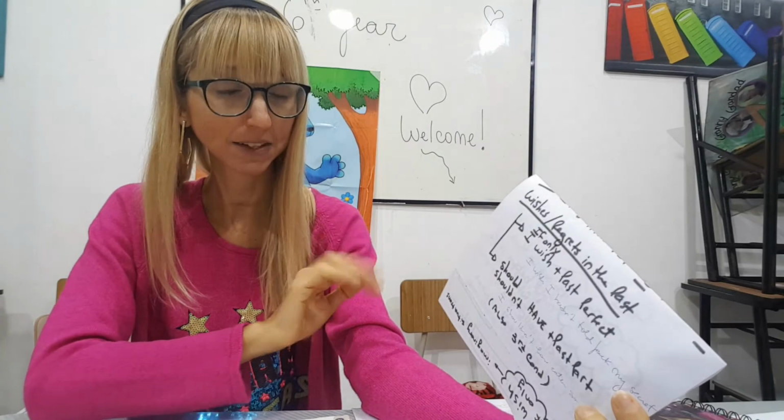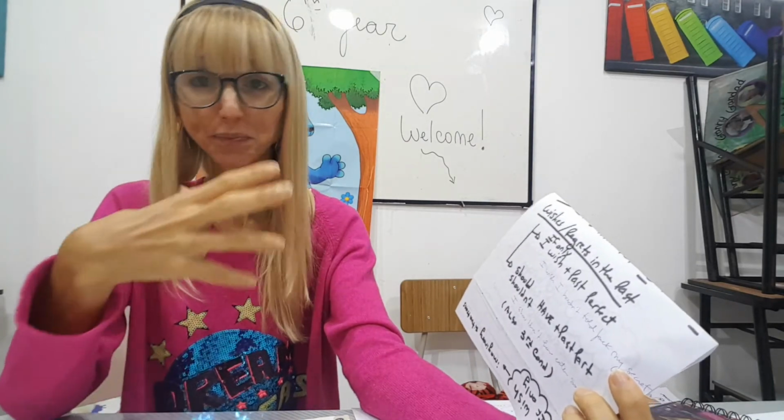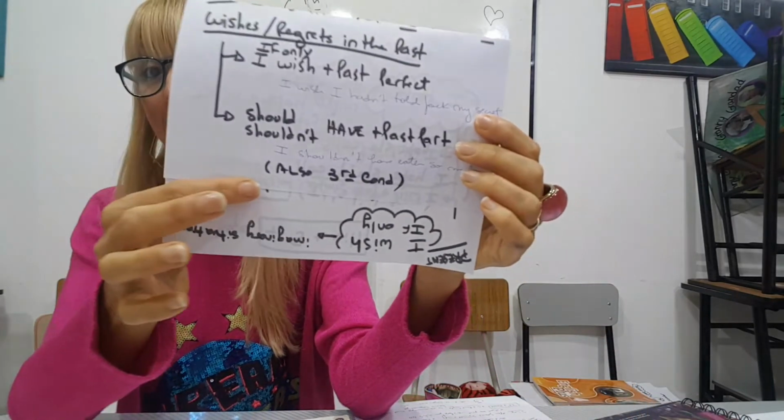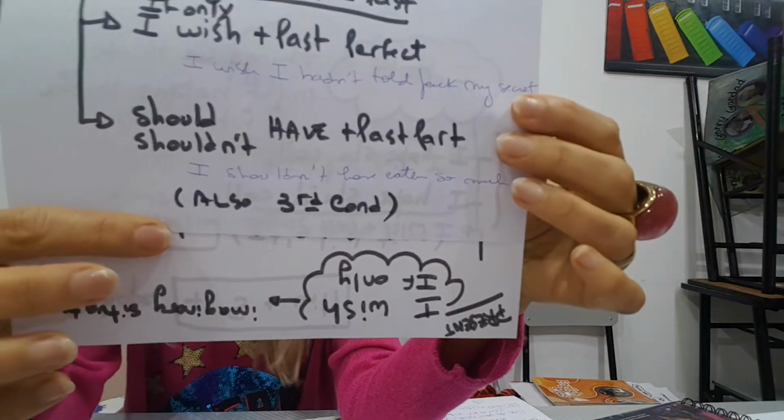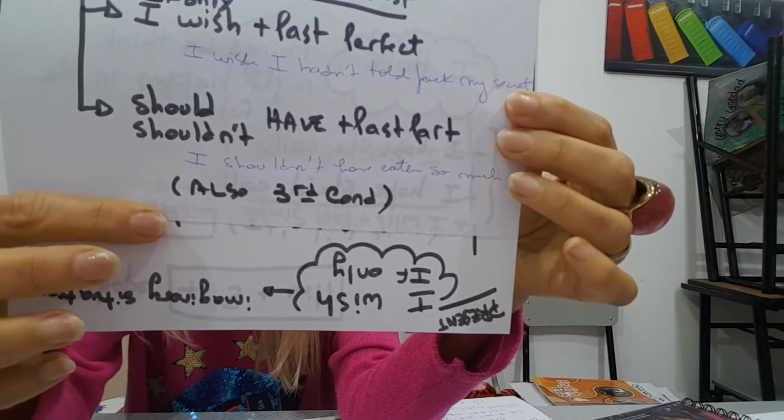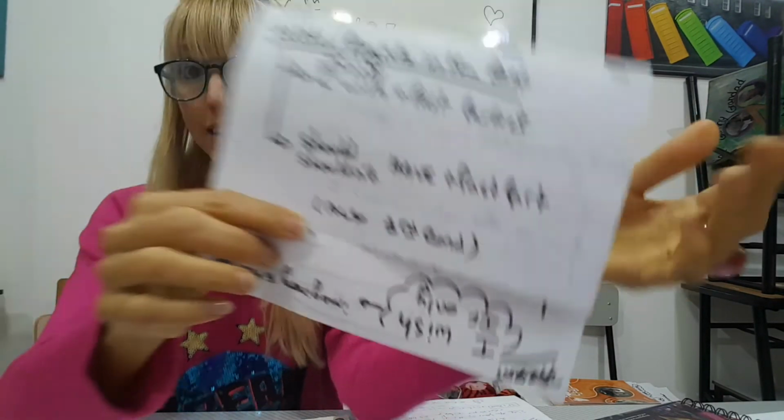Focus on that, right? Well, and I wrote here also the third conditional because we can also use the third conditional for regrets. If I had known the food was poisonous, I wouldn't have eaten it. So it's also a regret.